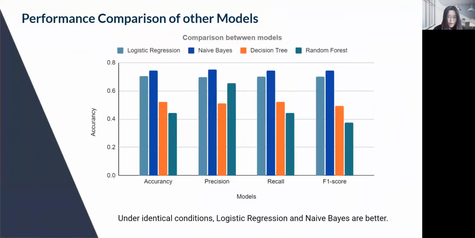Then, based on PySpark and the same dataset, we selected other machine learning models to compare their performance with logistic regression models. The results obtained are shown in the picture. We can see that logistic regression and naive Bayes have more significant advantages than the other models in dealing with the NLP problems.